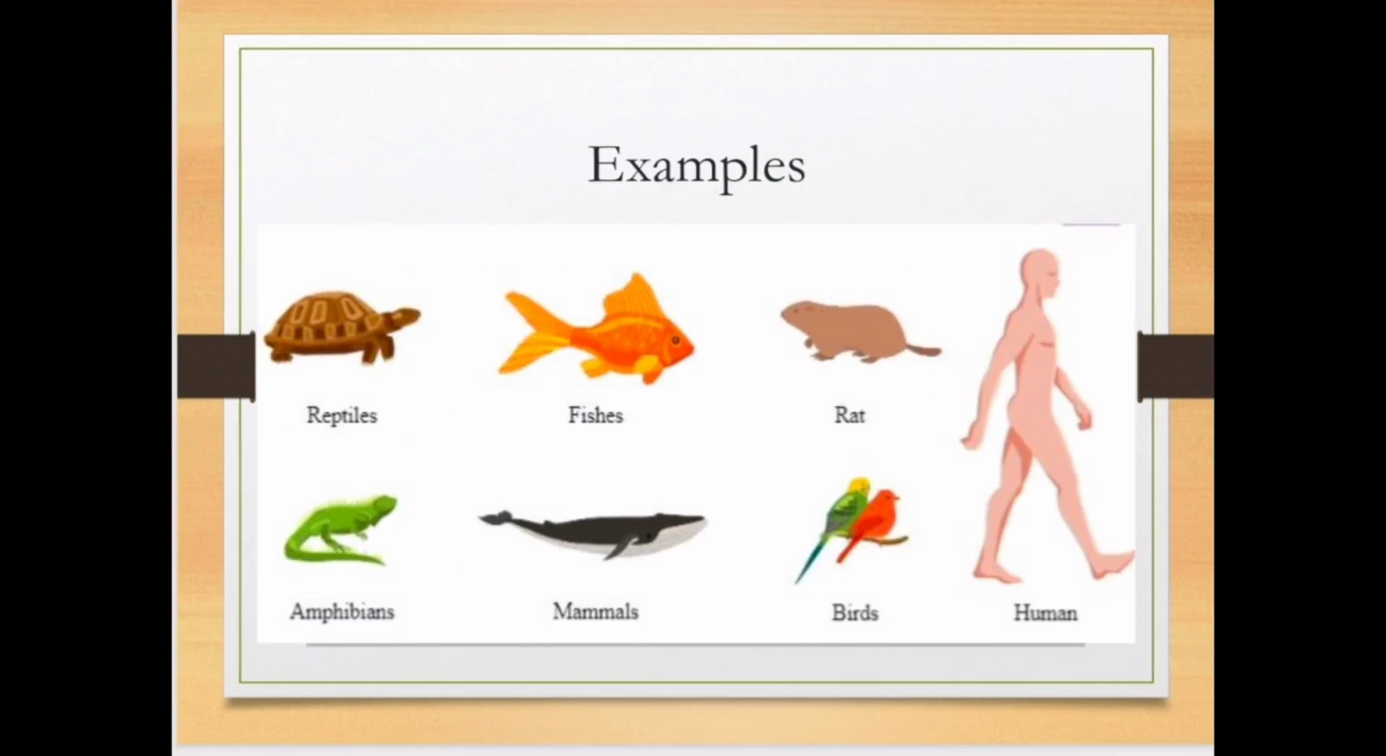Examples coming under Kingdom Animalia. All the animals come under Kingdom Animalia, which includes humans, mammals such as rat, blue whale, birds, fishes, amphibians, reptiles such as crocodile, whatever it is. Okay, all the animals you can include in Kingdom Animalia.